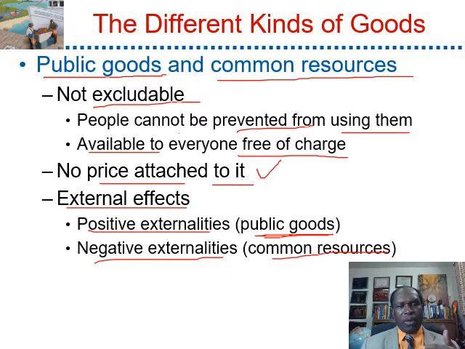But you have a negative externality because going fishing and fishing too much could deplete the quantity of fish, so other people will not be able to go fishing if the quantity of fish is depleted.